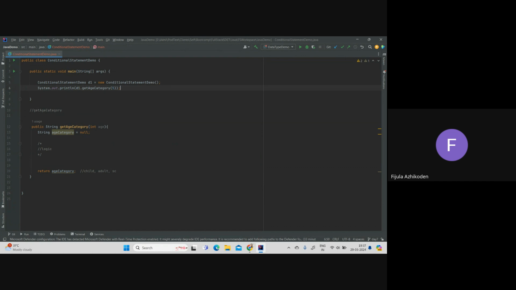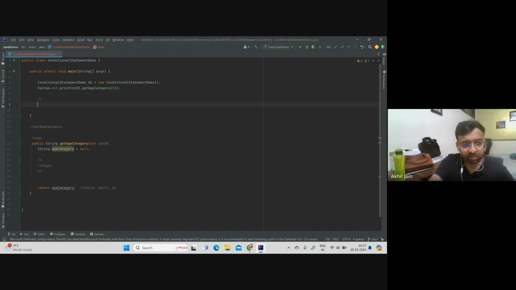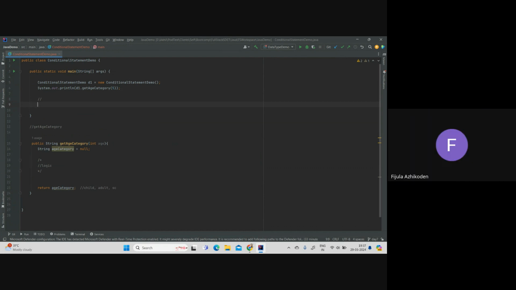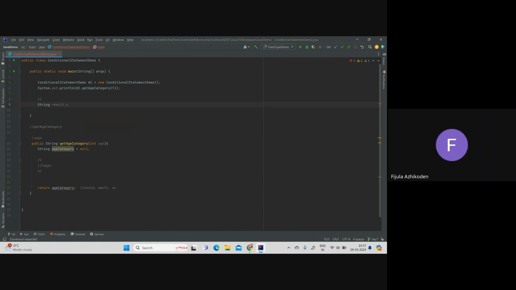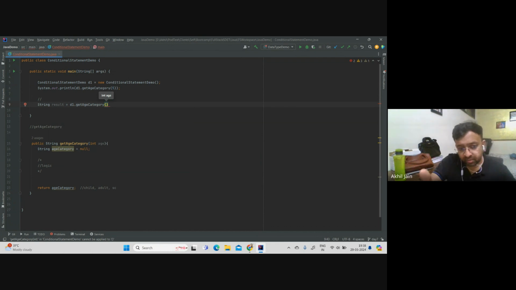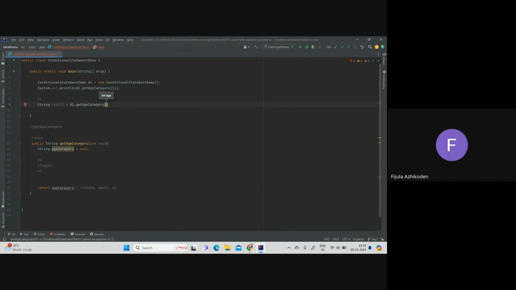Or either this way, or we can just take the return statement inside a string and then print that result. So can you help me with the statement? What should I type? Yes, it's returning a string. Maybe any name, like result. Let's say result. And then d1.getAgeCategory, and we have to provide some age, right? Let's say I'll provide 6 here.